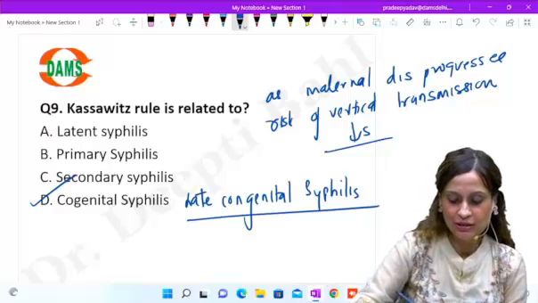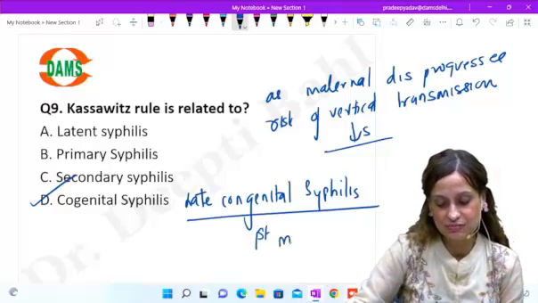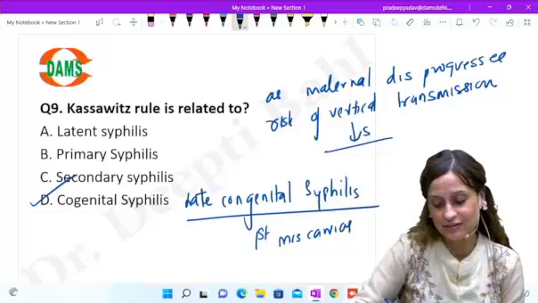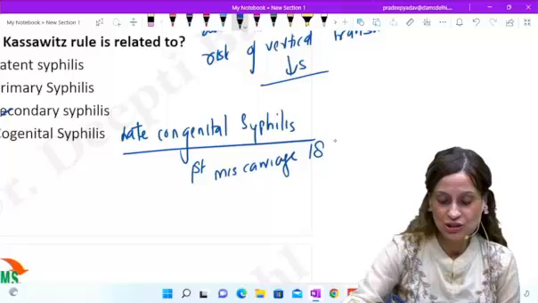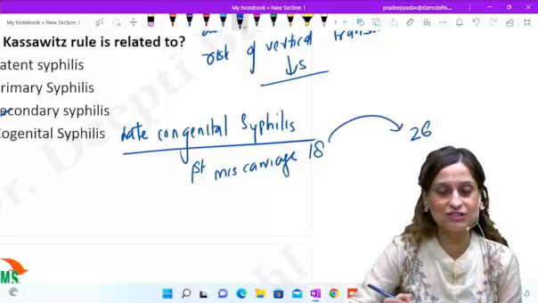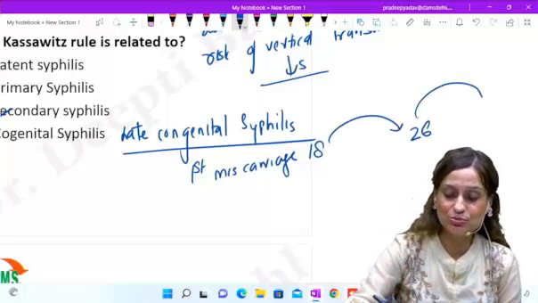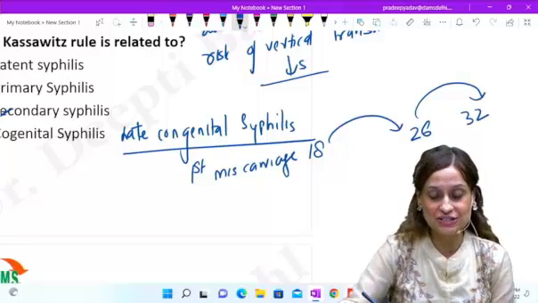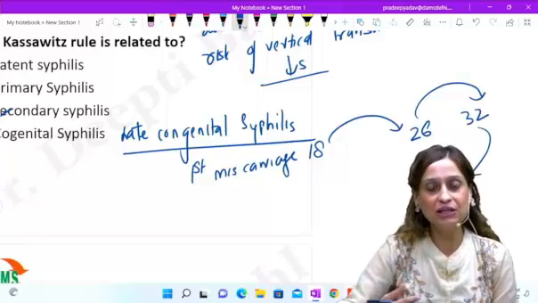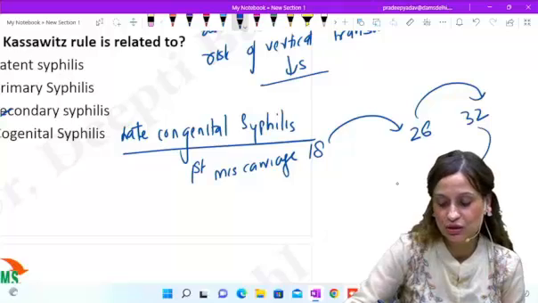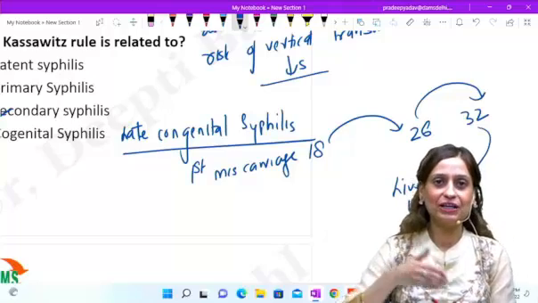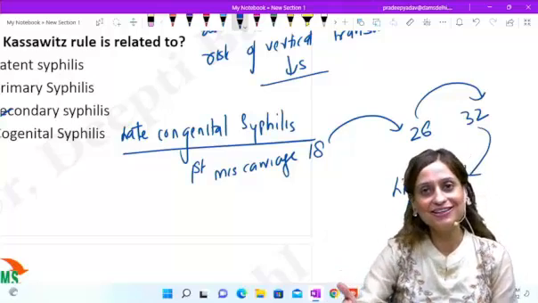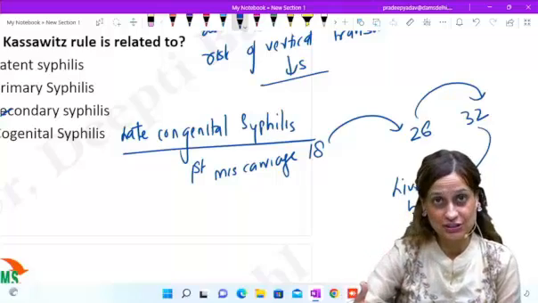For example, she may have her first miscarriage, let's say at 18 weeks. Then in the next pregnancy, this will go on to 26 weeks. I'm just giving you an example. In the next pregnancy, it may go on to 32 weeks. And finally, if she keeps getting pregnant, she will give birth to a live born baby. So with every subsequent pregnancy, the pregnancy is going to a higher gestational age.